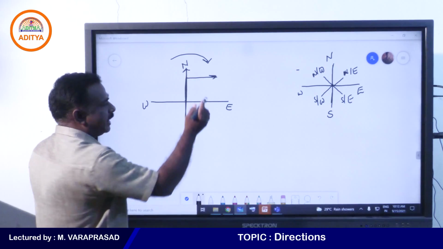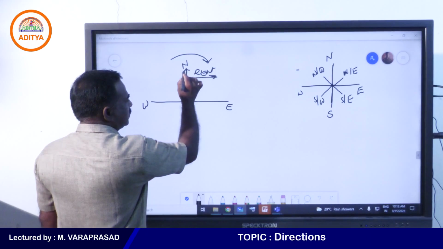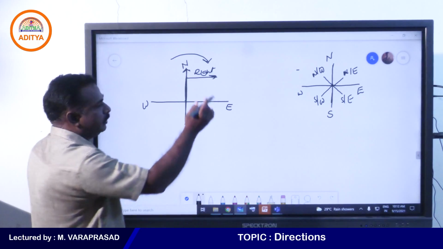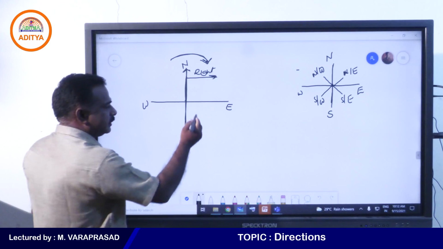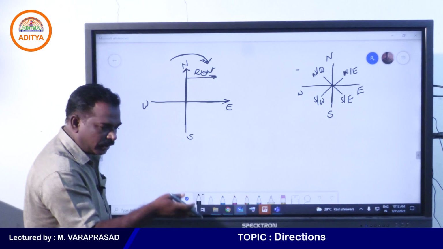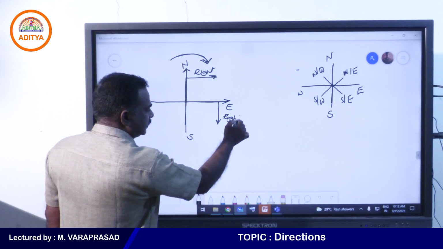Going upwards, turning to right means you turn in clockwise direction. Going east, turning to the right side means clockwise only. So clockwise is right side.